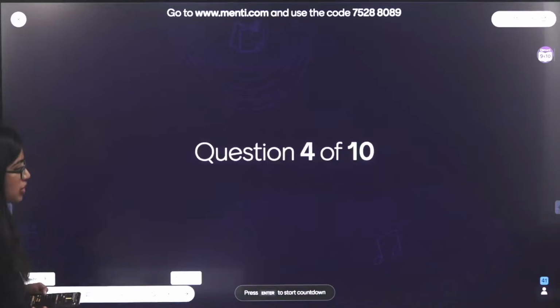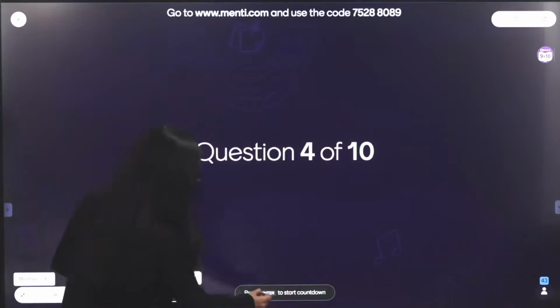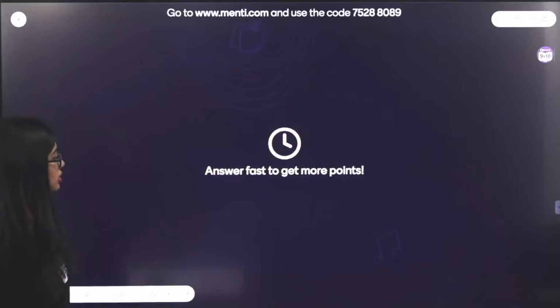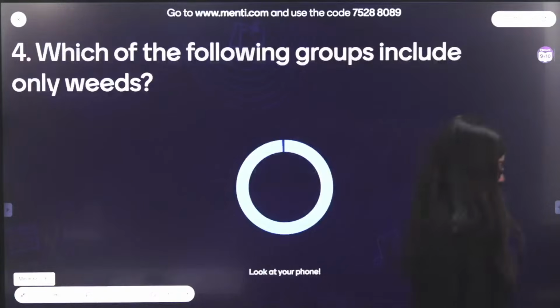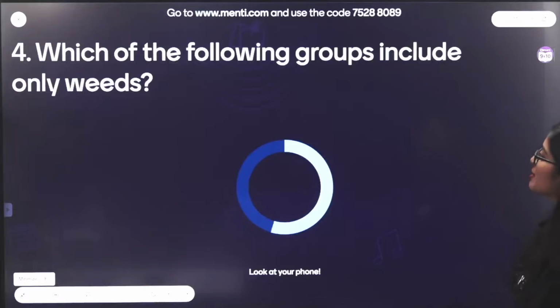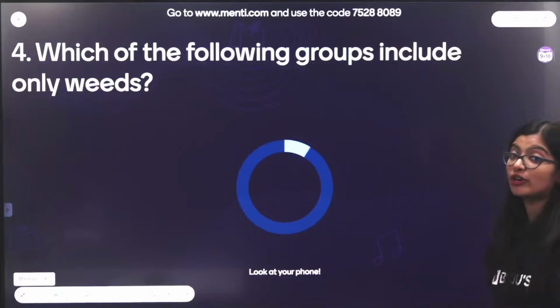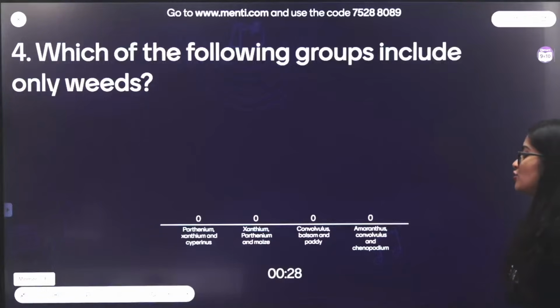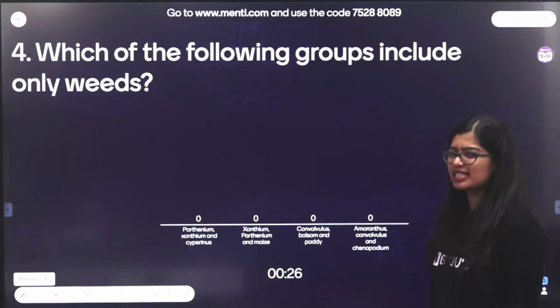Now let's look at question number 4, everyone, on your screens. Yes, very quickly join the Menti as well. Answer fast to get some more points. Which among the following groups include only weeds? I did not talk about this, but it's there in your textbook.